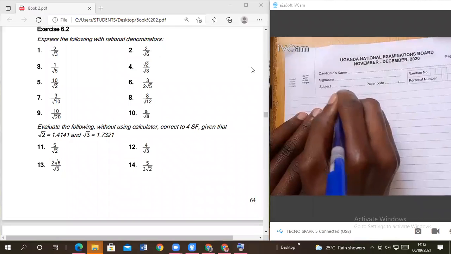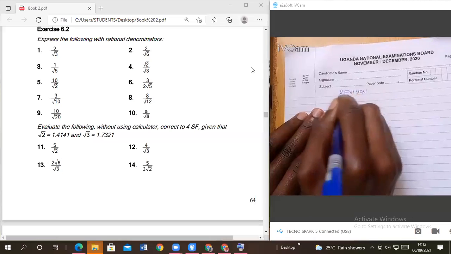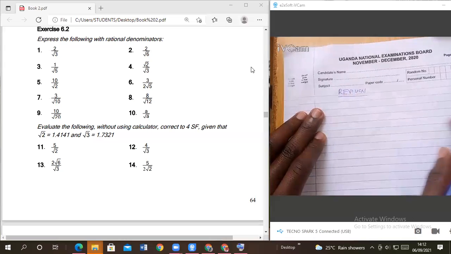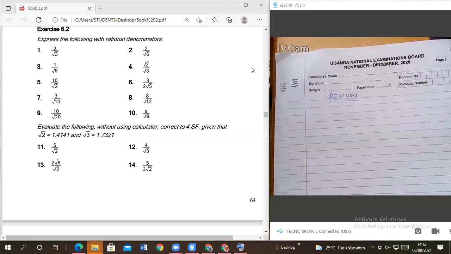We go through some of the basic questions, so that after this lesson, members, if you can still fail Surds, then you need a special prayer. Is it okay?